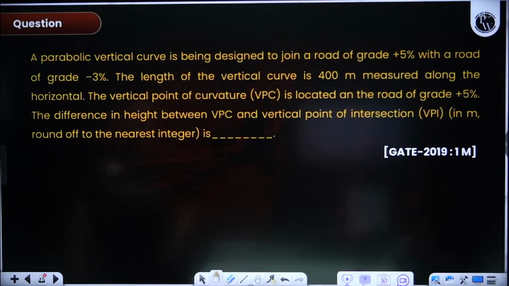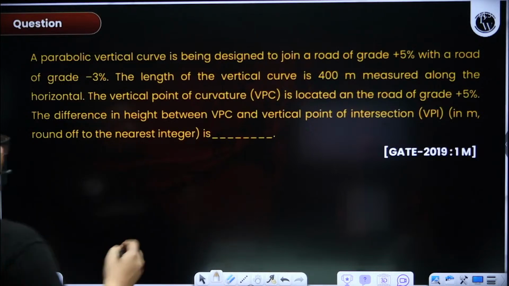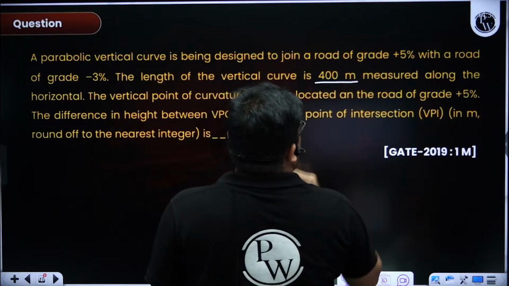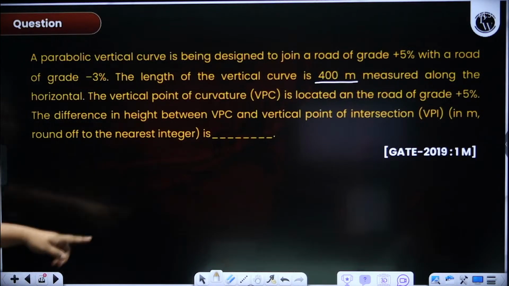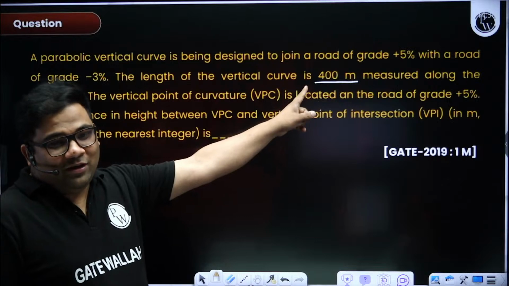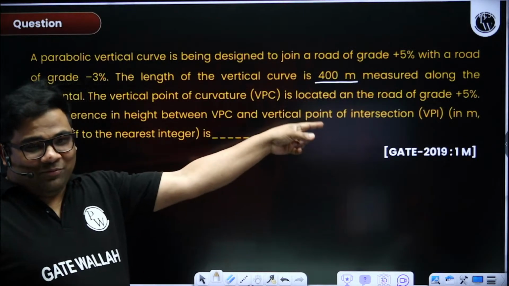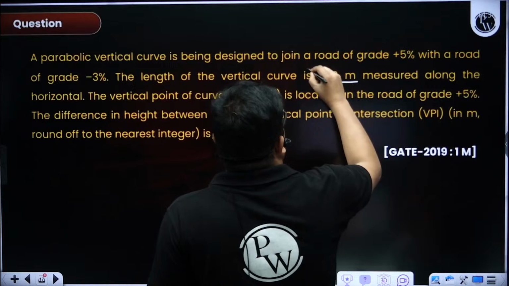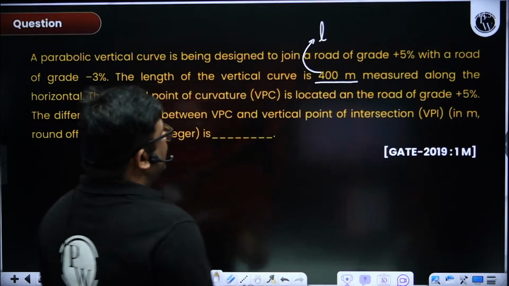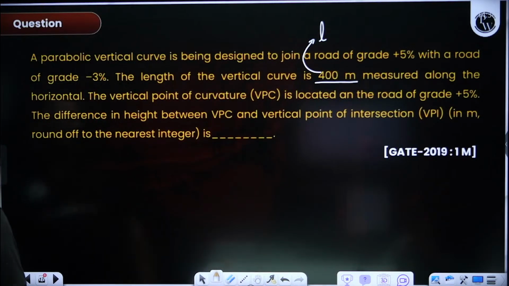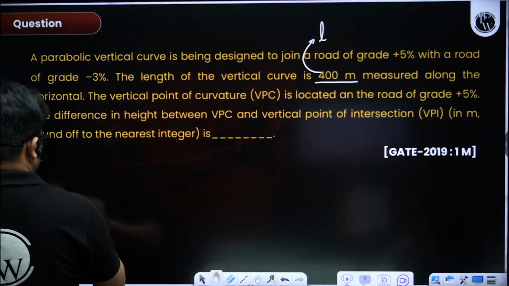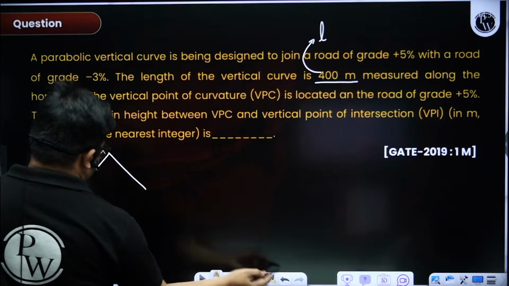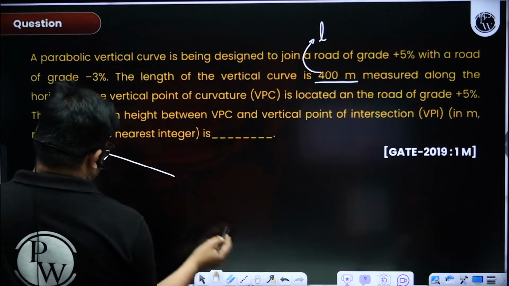Now to solve these questions of VPC, VPI, first we need to find out the length of the curve. Now they have given the length of the curve. Therefore it is one more question. Otherwise, if you were supposed to find the length of the curve and then solve, it would have become 2 more questions, right? The length is given and it's a summit curve, plus 5 gradient meets minus 3 gradient. This is a summit curve.